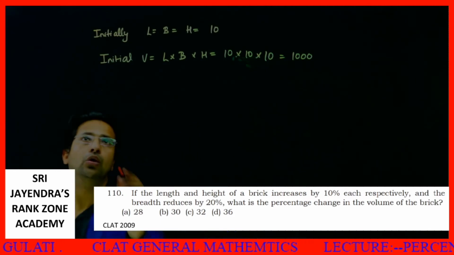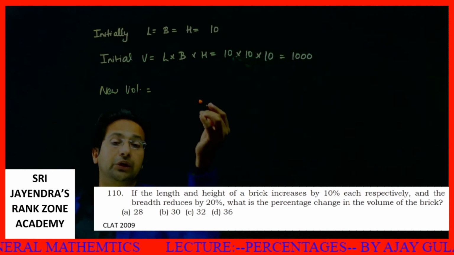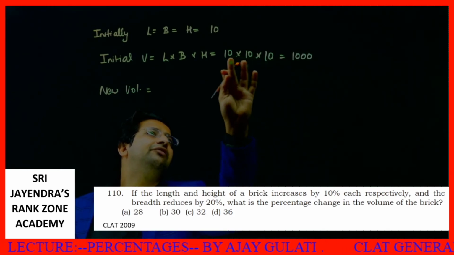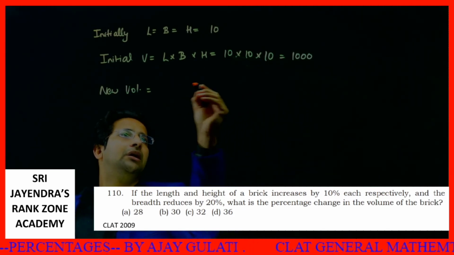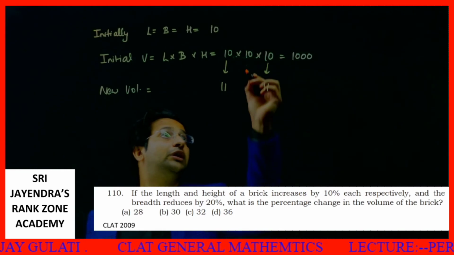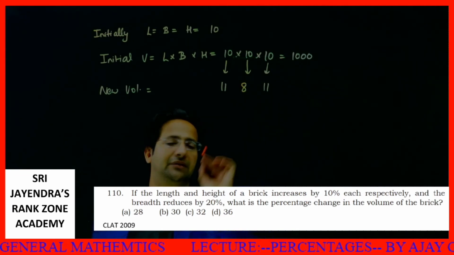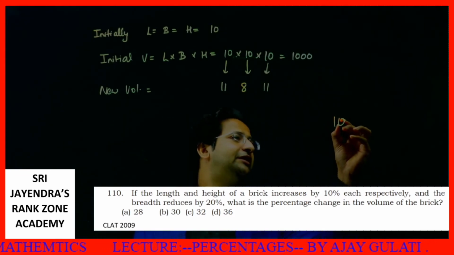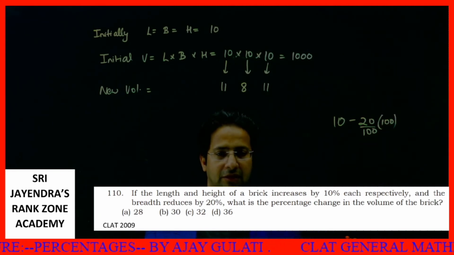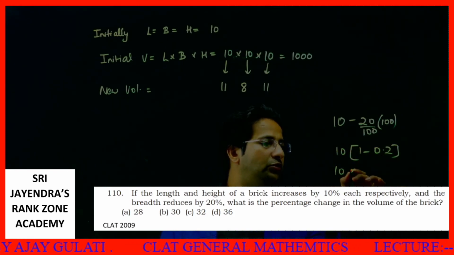Okay. Now, new volume. What will it be? New length into new breadth into new height. What will be the new length? Length and height have increased by 10%. See, if you increase 10 by 10%, it will become 11. Height has also increased by 10%, it will become again 11. What is the new breadth, students? The new breadth has reduced by 20%. That means it becomes 8. Getting it? If you decrease 10 by 20%, 10 take common, 1 minus 0.2, or 10 into 0.8.